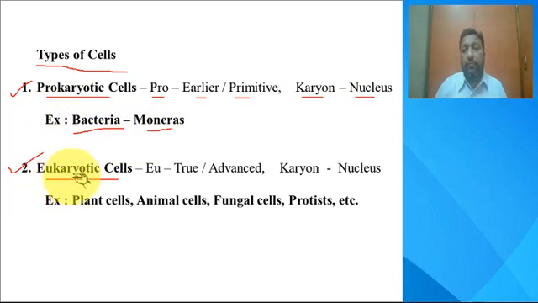Then the eukaryotic cell means the term eu means true or advanced. At the same time, karyon word means nucleus. The examples for eukaryotic cell include the plant cell, animal cell, fungal cell, protists, and so on.